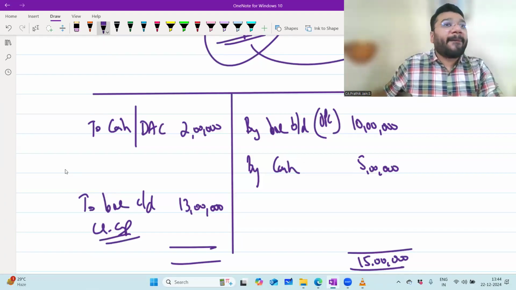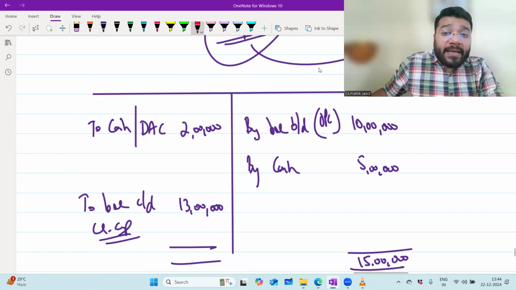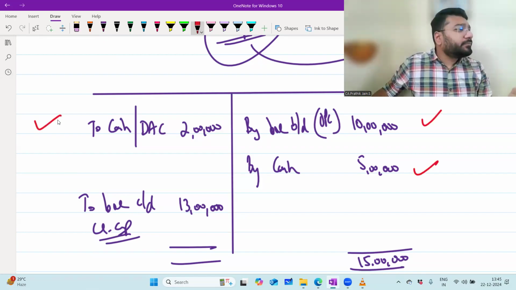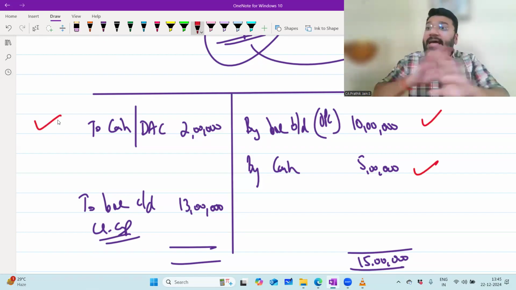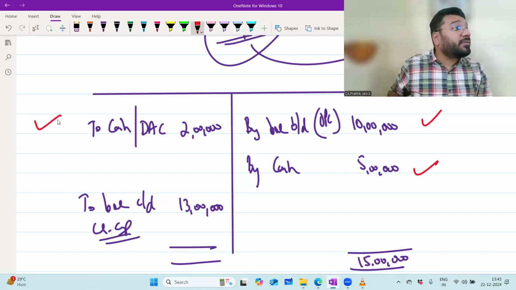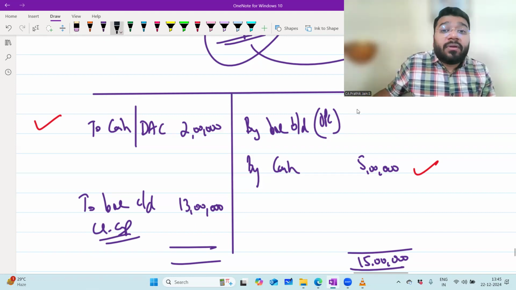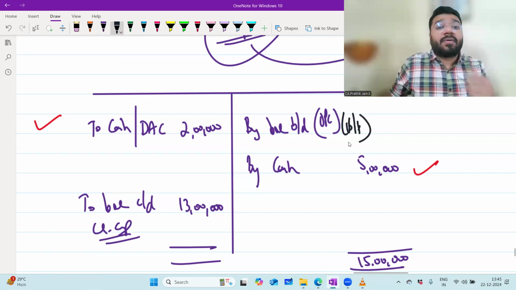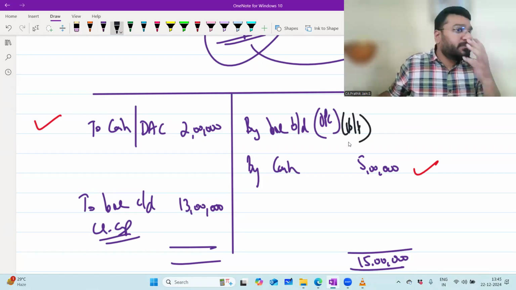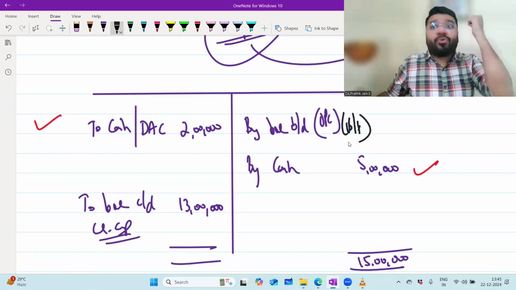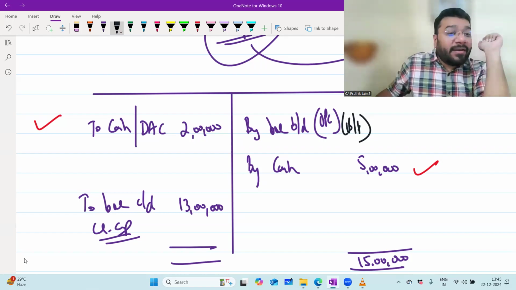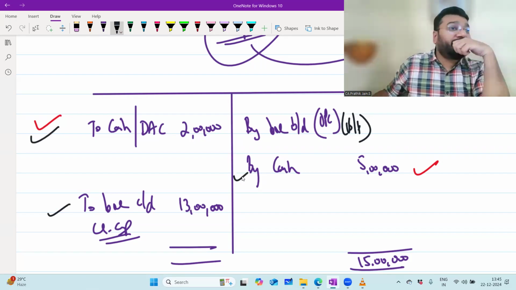Now, one question is a direct question, where they'll give you opening capital, additional capital, and drawing against capital directly. No problem. This is a level 1 question. Everything is directly given. Now, a level 2 question, where they will not give you opening capital. You have to calculate it as the final answer. For that, you will be given closing capital, drawing against capital, and additional capital. How will you do it?